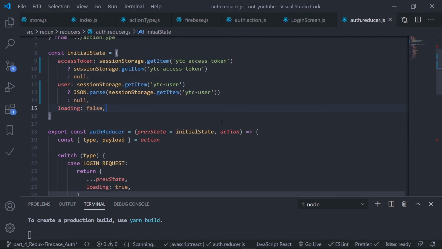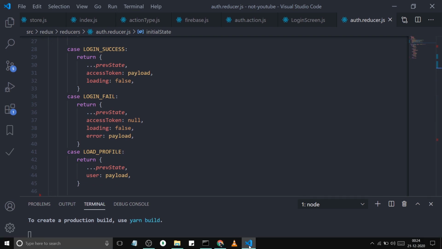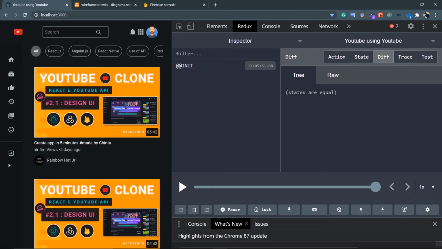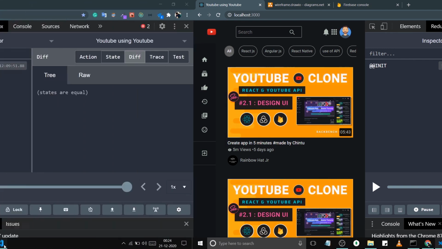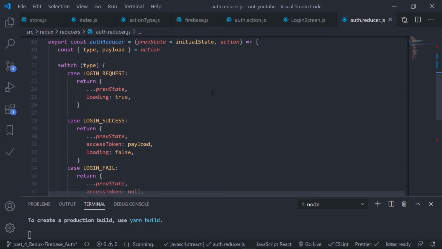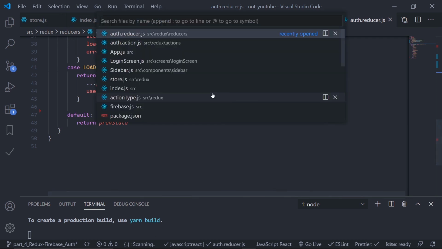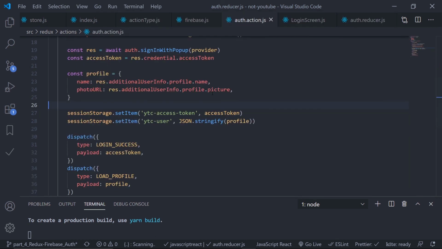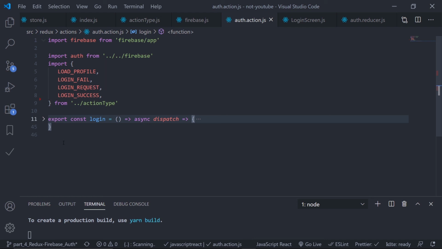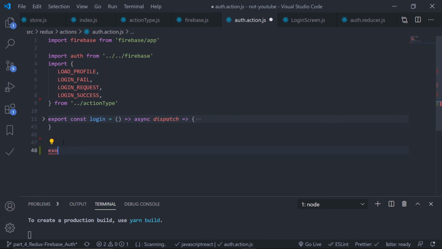Okay. And now let's add the logout functionality. So if I click on this icon, logout icon, my user should be logged out. Okay, so let's do that. So basically, first of all, create the action. So auth.action. So export const logout, the name of the action created,